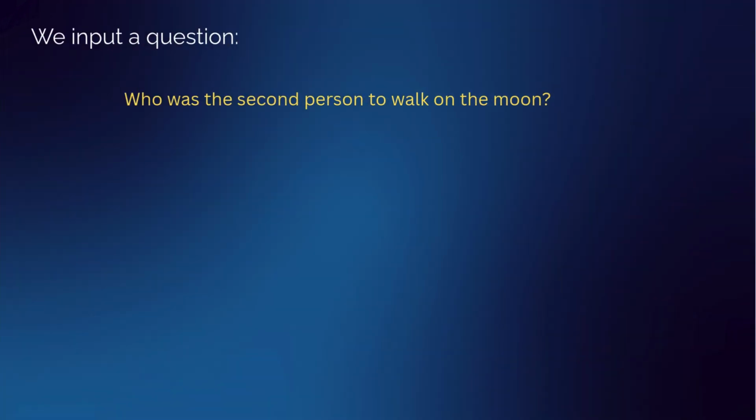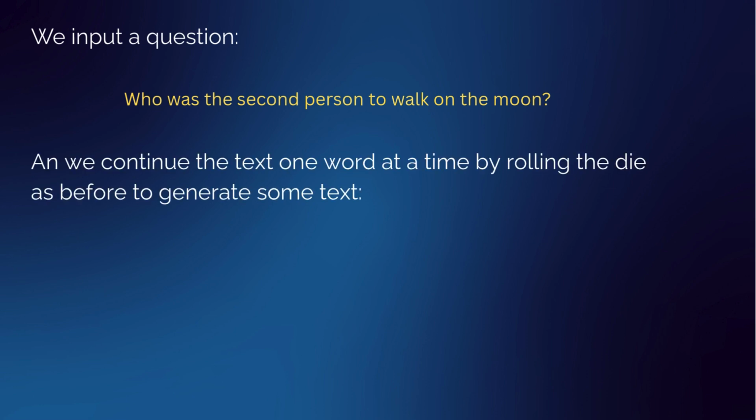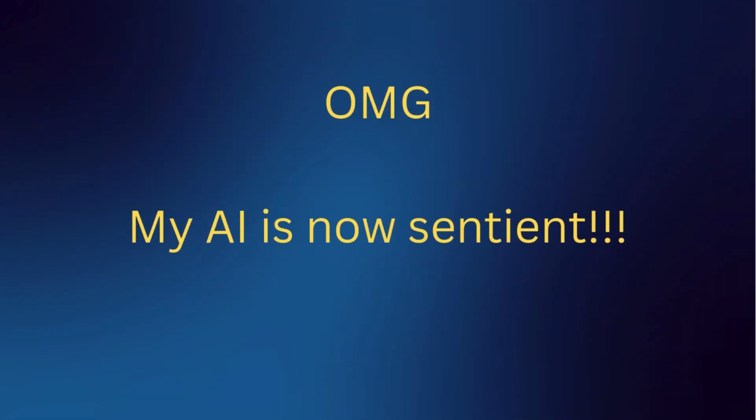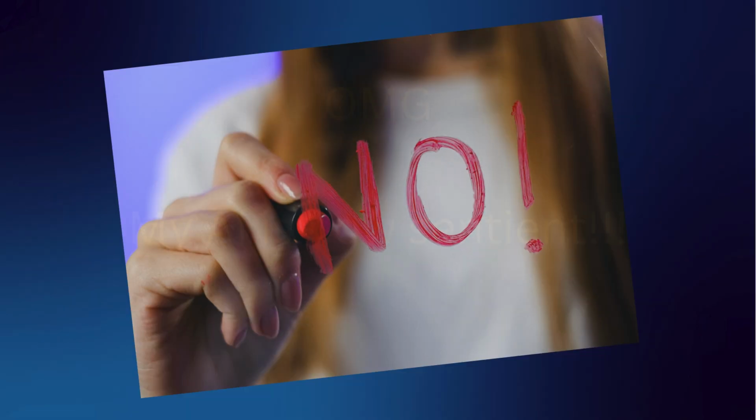So we've trained our probability tables and we input a question. Who is the second person to walk on the moon? And we just ask the model to continue to predict one word at a time using those probabilities. And it generates the text Buzz Aldrin, which is correct. Oh my god, we've now built a sentient AI program. No. Unfortunately, we haven't. It's just probability tables. It's just a table of probabilities predicting the next word.